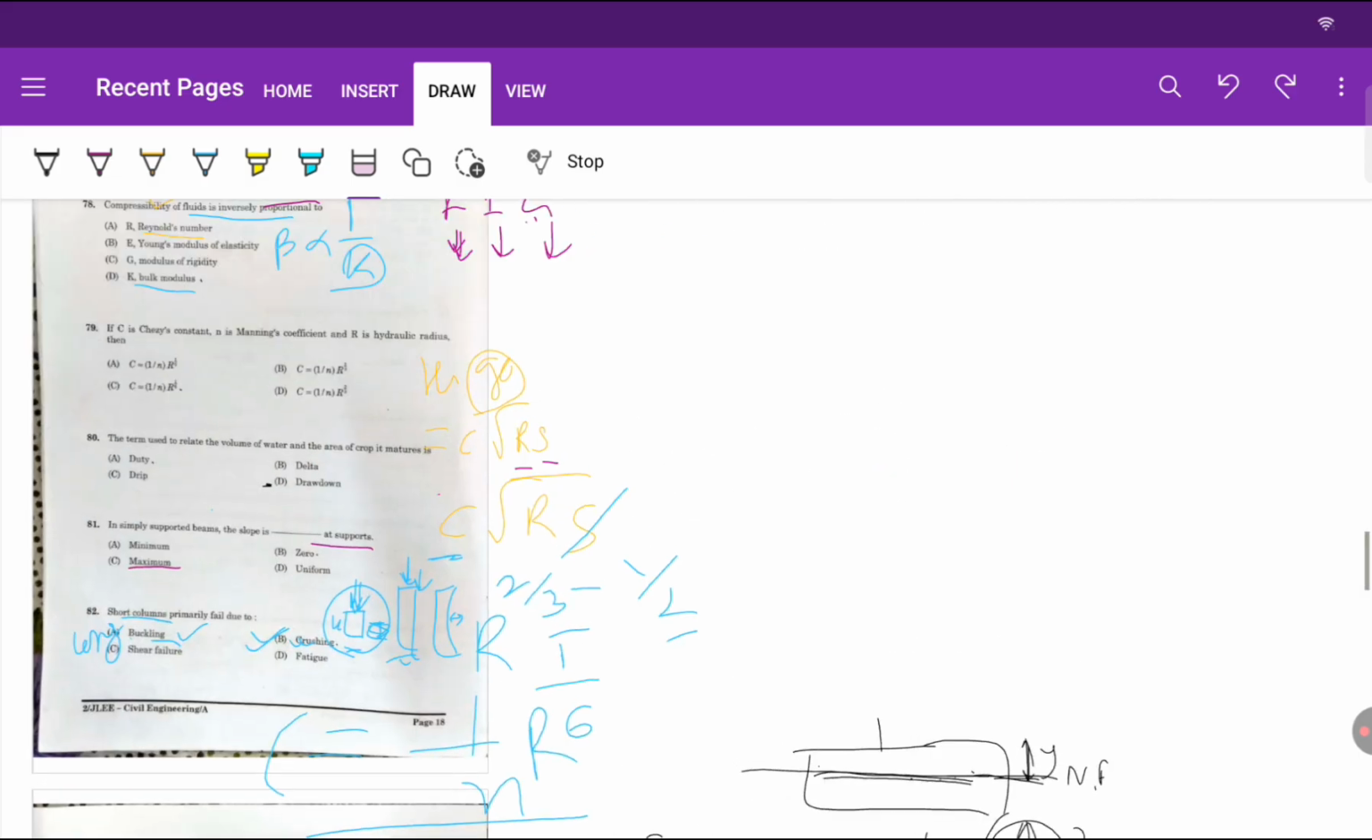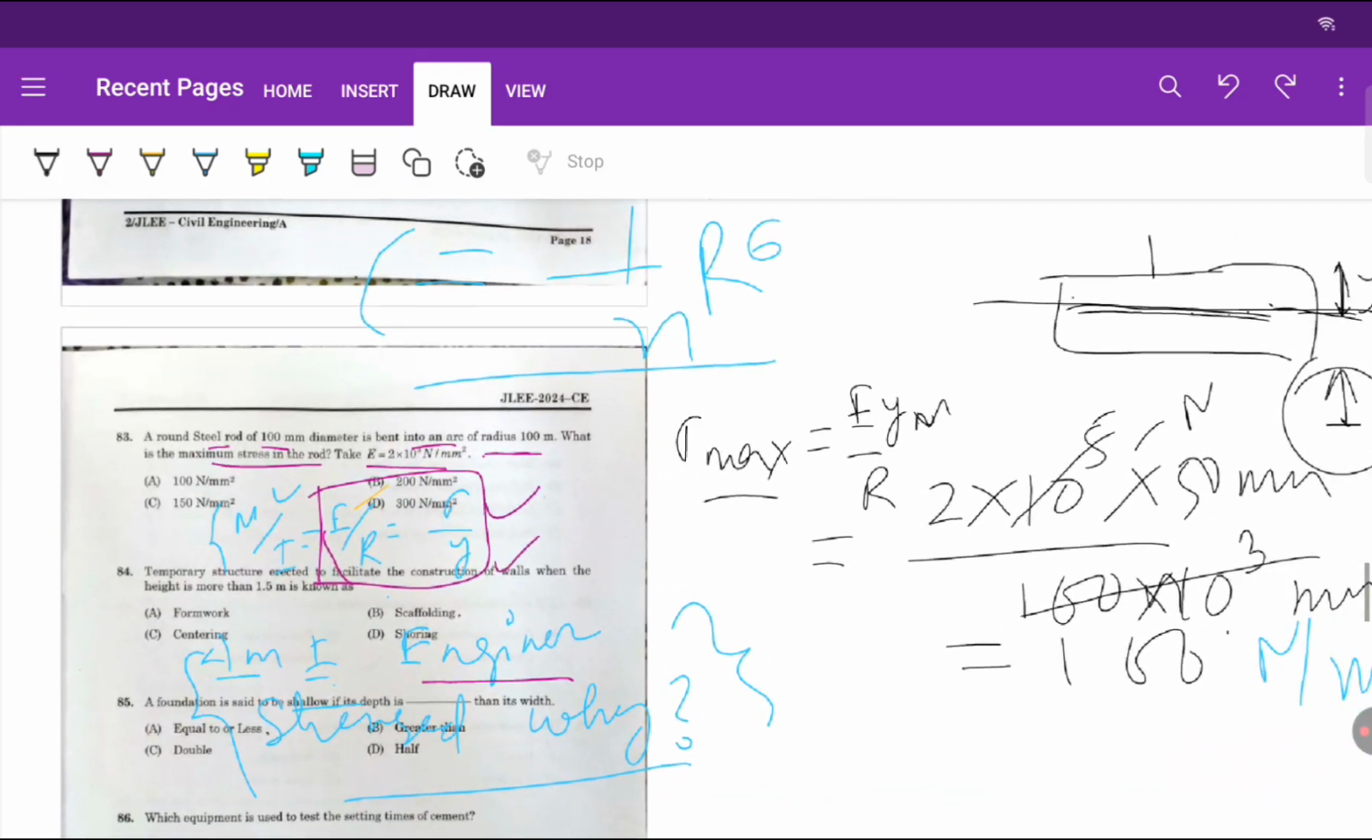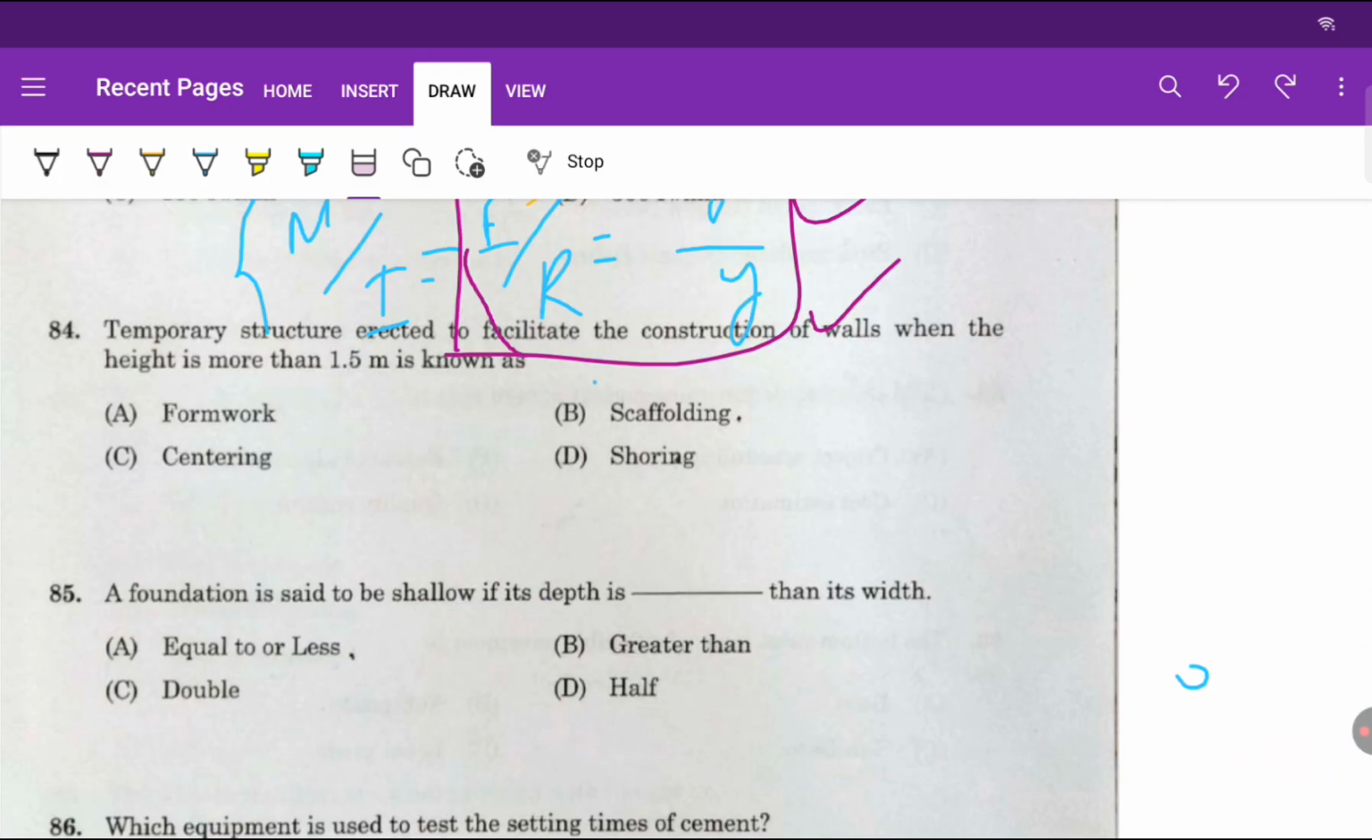Now coming to the next question. Temporary structures are erected to facilitate the construction of walls when the height is more than 1.5 meter.